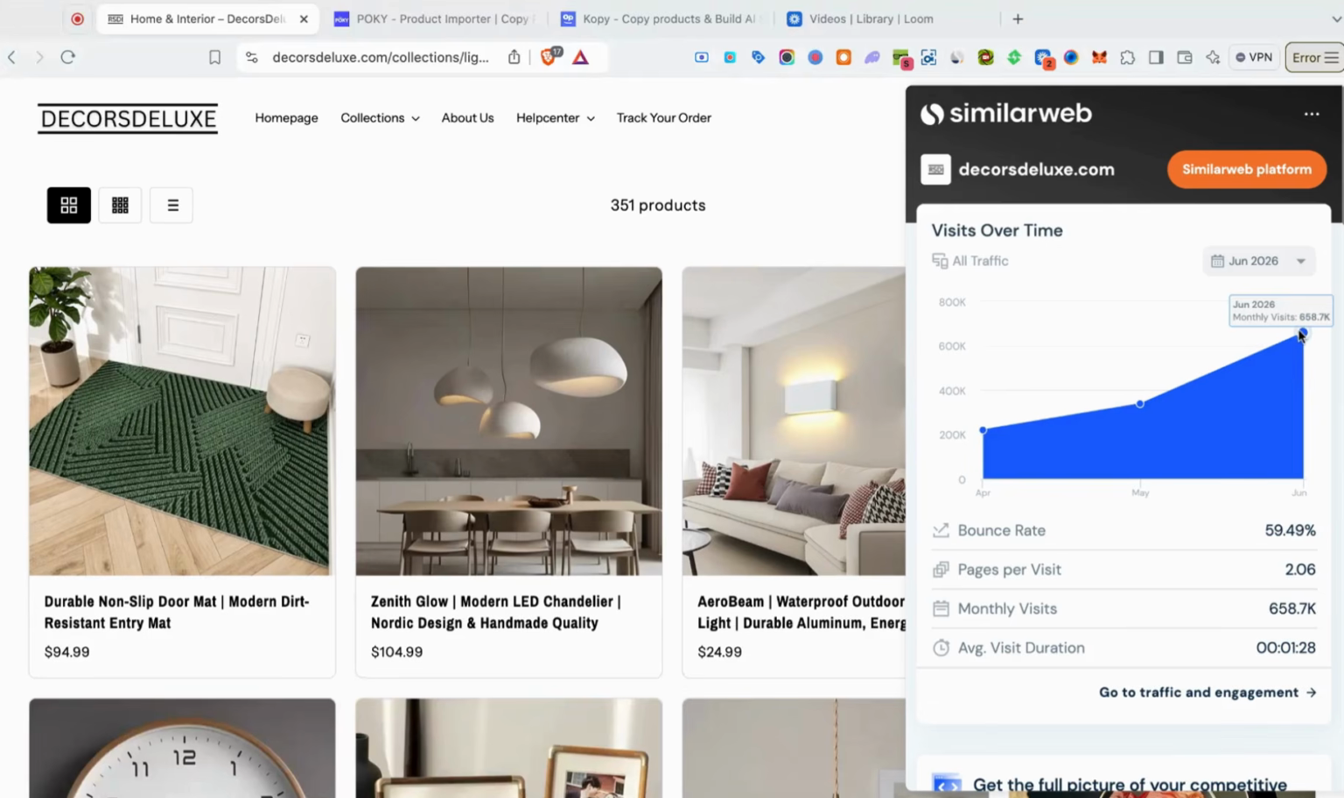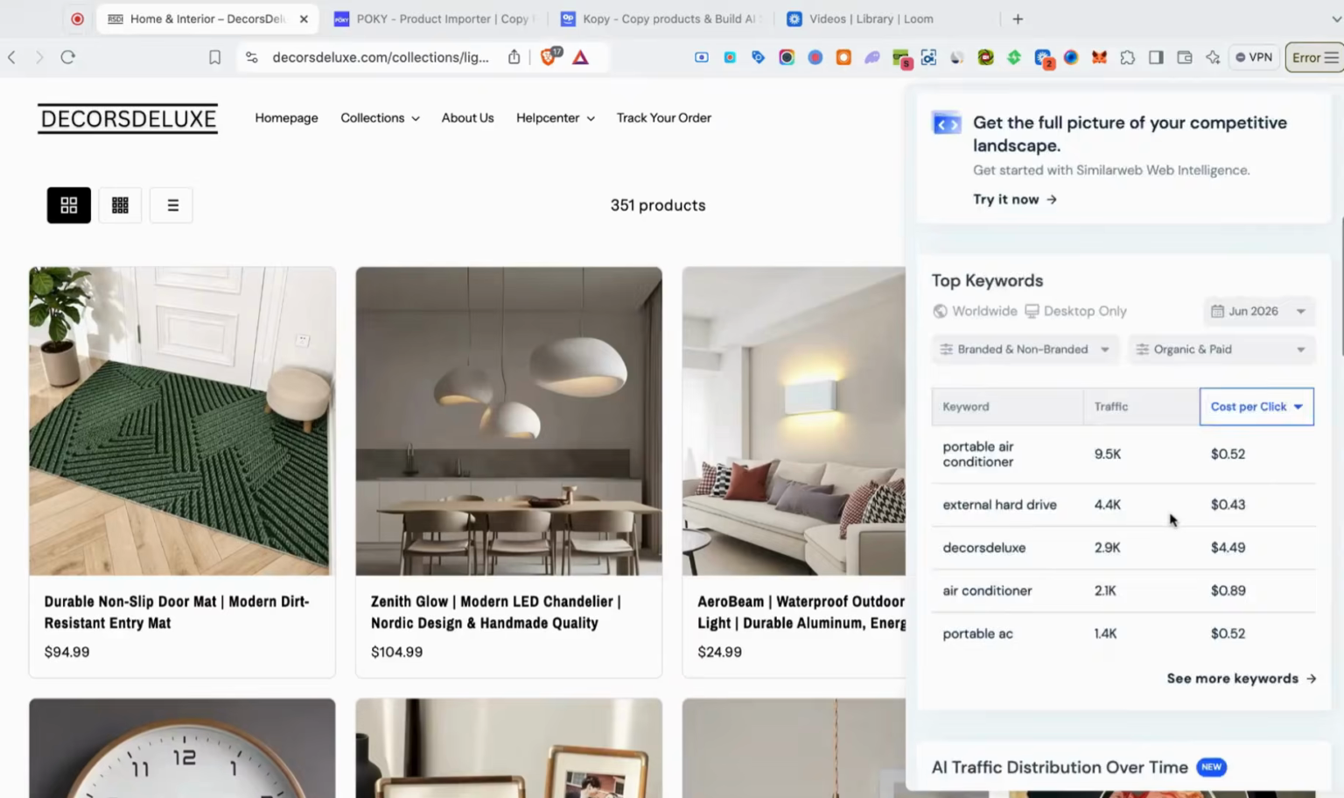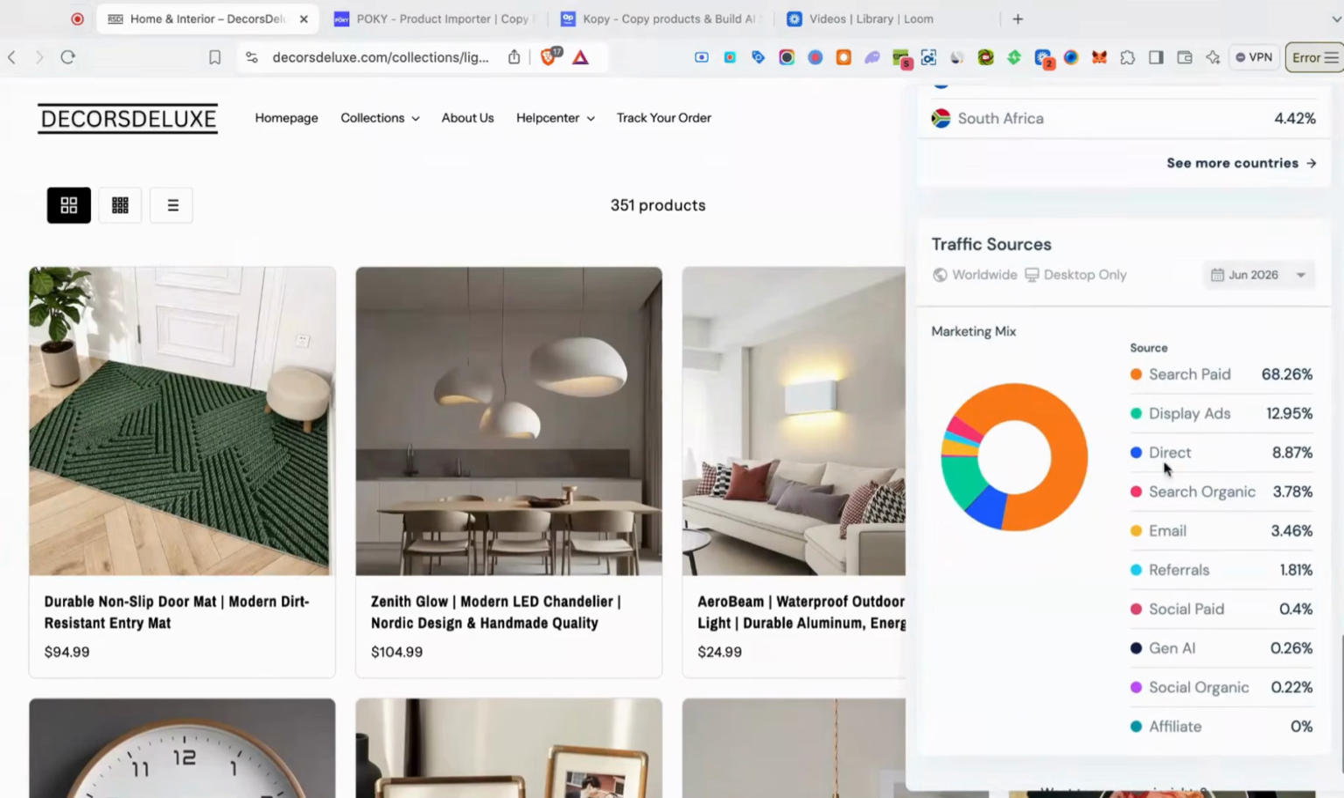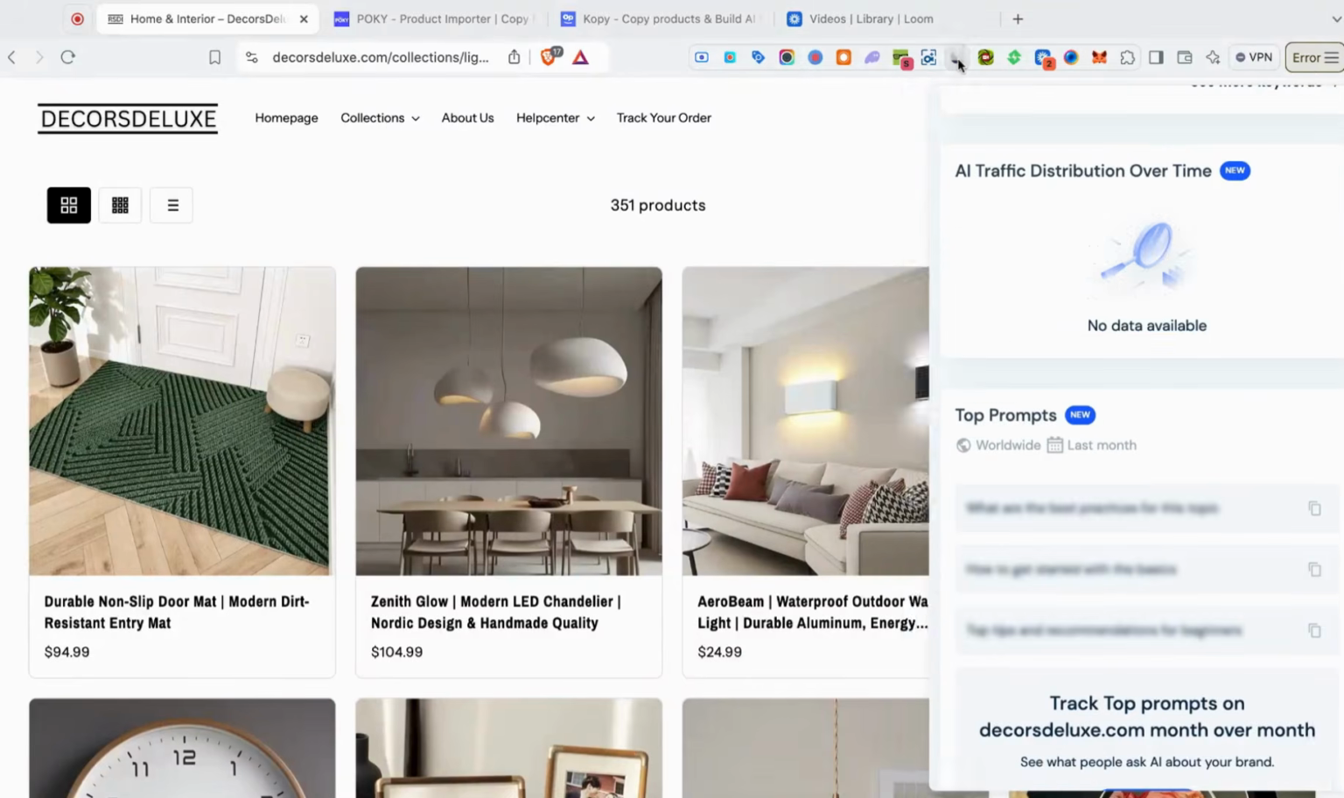So we take a look at their traffic stats. We can see these guys are doing about 658,000 monthly visits, which is absolute insanity. Just in April, they were only doing 220K. So these guys are scaling up immensely fast. If we take a look at the traffic sources, we see most of the traffic is coming from Google. So indeed, a Google Ads dropshipping store.